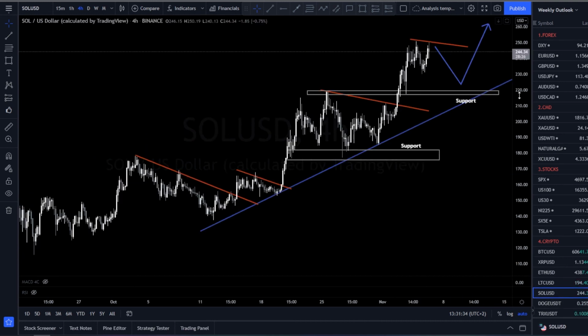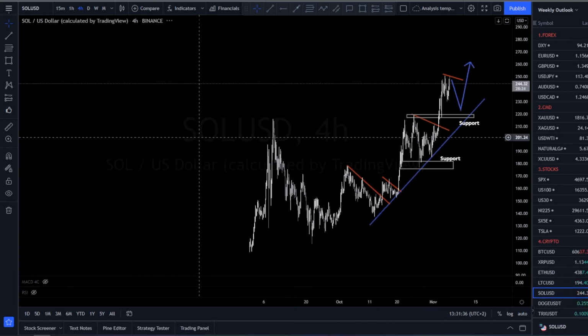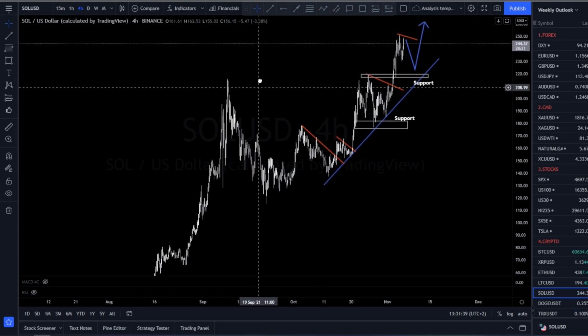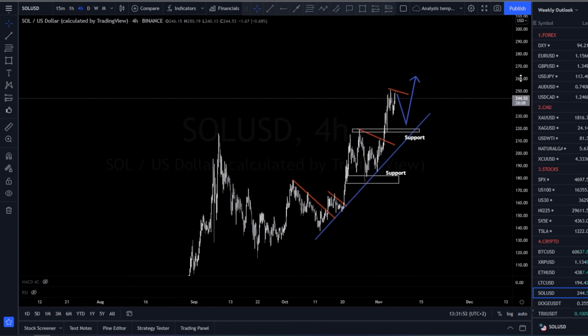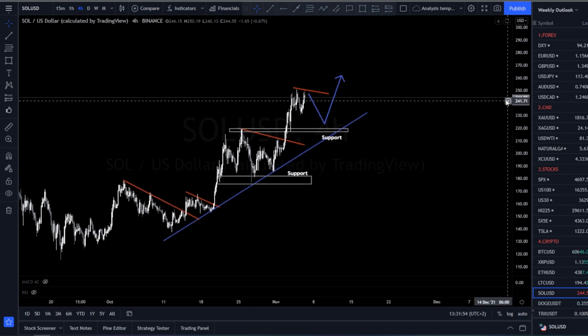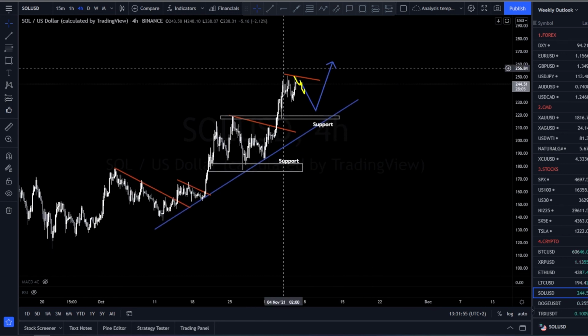Let's move on to Solana. Solana, as you can see, it's in a big uptrend. We have this sharp impulse up followed by this pullback, and then we started to make deeper pullbacks and broke the previous top. For now, we find ourselves close to an all-time high, and we expect the price to fall towards the support, find some support here, and then we'll wait for our buy setups for a new top. So Solana this week will be corrective at the beginning, and it will end up being bullish in our opinion.